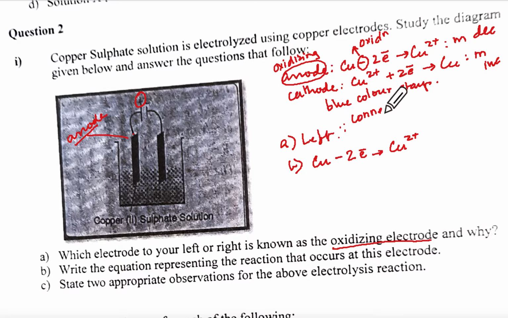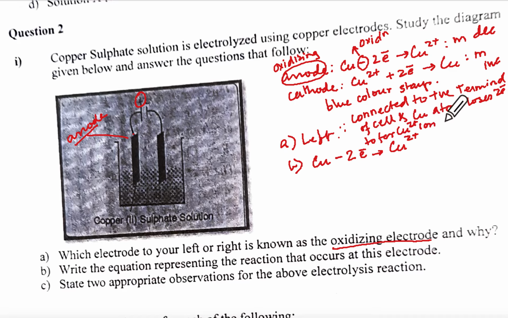Since connected to positive terminal of cell and Cu atom loses 2 electrons to form Cu2 plus ion, and gets oxidized. Yeah, why also was there, right?